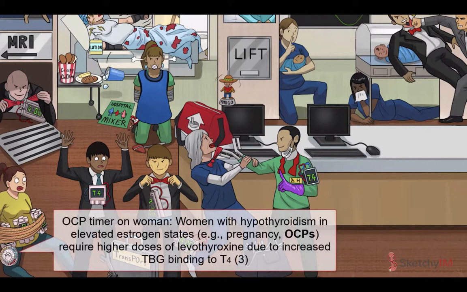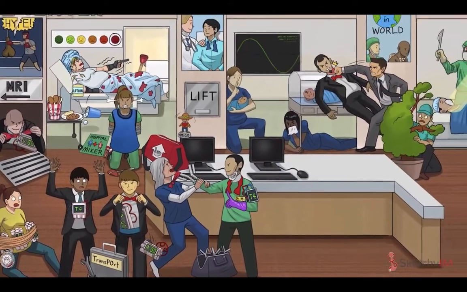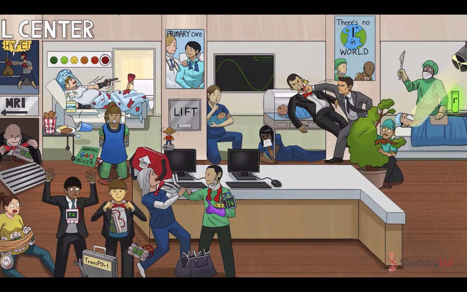Similarly, women with hypothyroidism who also take estrogen-containing oral contraceptives will also require higher doses of levothyroxine. So make sure to ask about OCP use, represented by our recurring Sketchy symbol, the OCP-shaped timer on that woman's leg. That about does it for the basics of hypothyroidism. For the rest of this sketch, we'll briefly review a couple of unique cases of hypothyroidism that you might not see on the wards, but will probably be tested on.